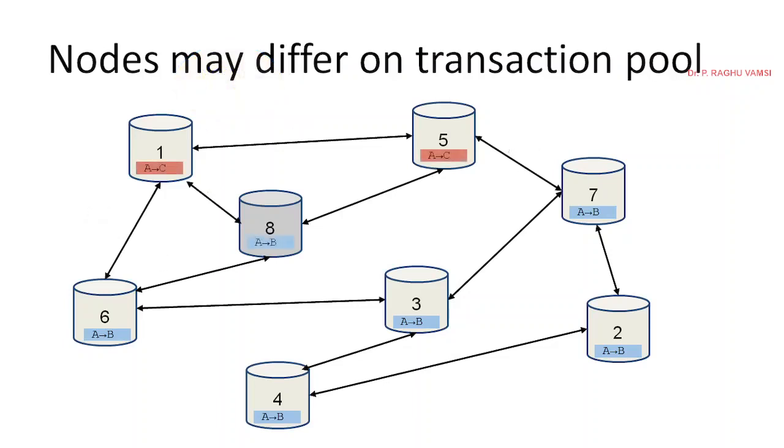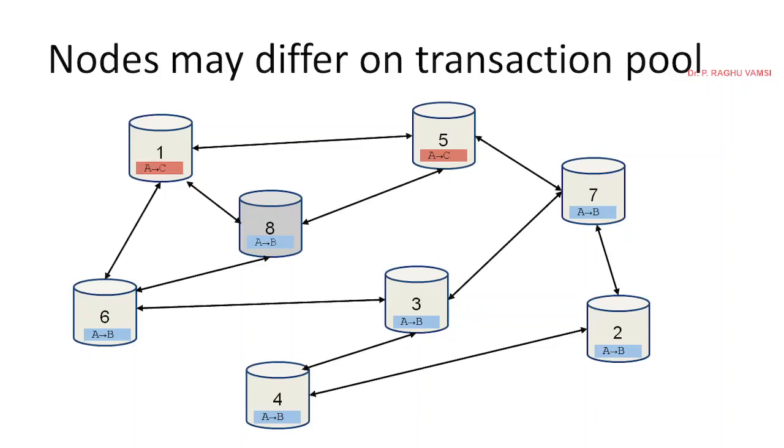So this 5 may have the record of A to C, and 1 may have the transaction record of A to C. But the remaining other nodes have the copy of the A to B transaction. So which transaction from A has to be listened to, that is a very important issue here.